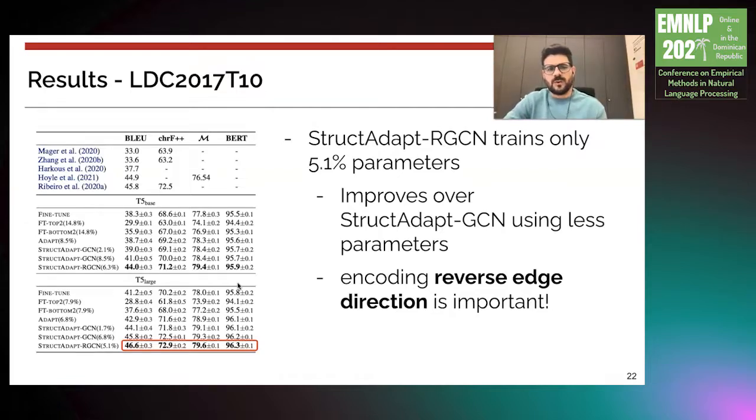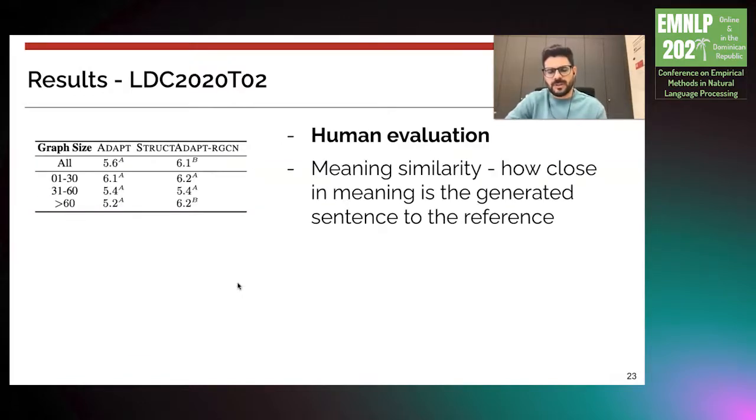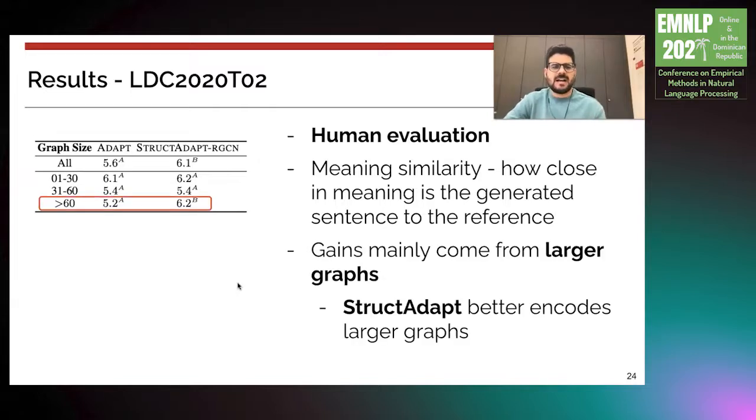The results for the other dataset, LDC 2020, follow similar trends, and you can see the details in the paper. We also execute a human evaluation using Amazon Mechanical Turk, where we measure the meaning similarity, that is, how close in meaning is the generated sentence to the reference sentence. And here you can see that the gains from structure adapter mainly come from the large graphs. So this suggests that structure adapter better encodes larger graphs.